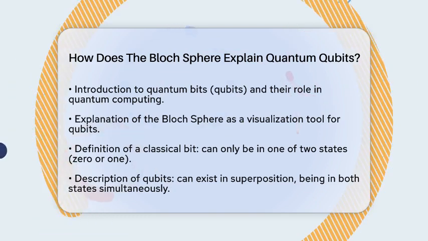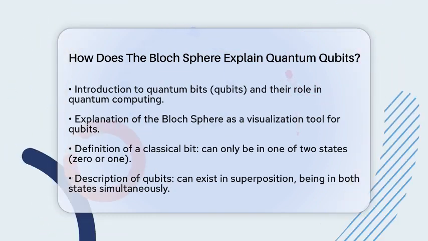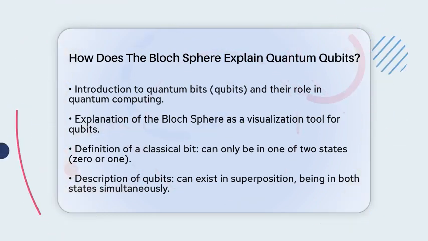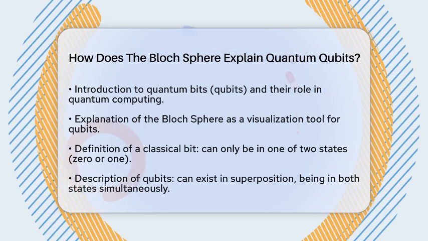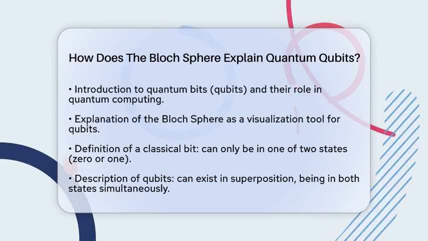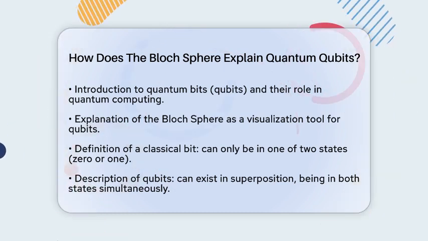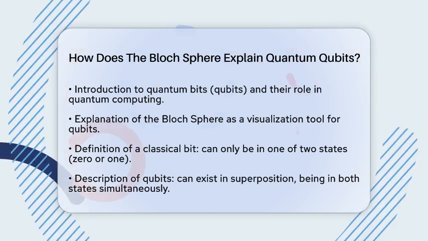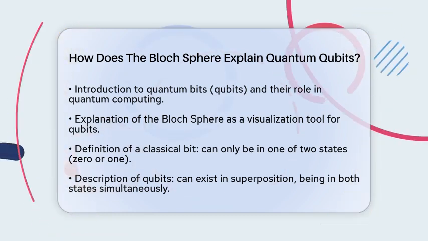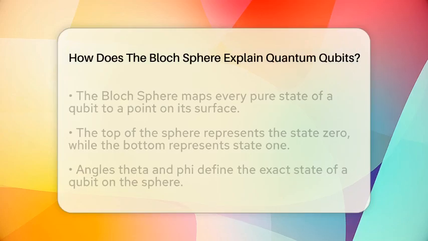First, let's clarify what a classical bit is. A classical bit can only be in one of two states, 0 or 1. In contrast, a qubit can exist in a superposition, meaning it can be in both states at the same time. The Bloch sphere captures this concept beautifully. It maps every possible pure state of a qubit to a point on the surface of a sphere.